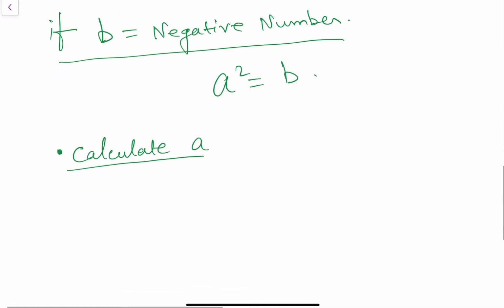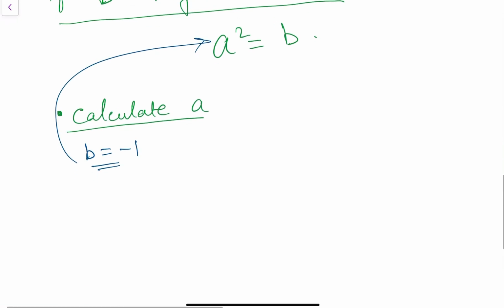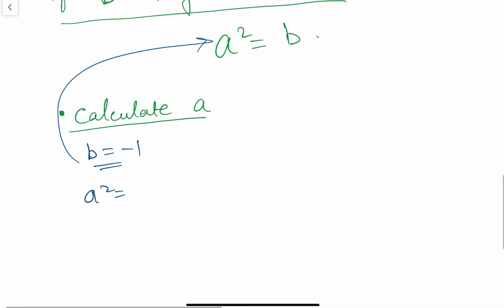Let's see. If the value of b is equal to minus 1, put it in this relation here, therefore a square equals minus 1, so a equals square root of minus 1.